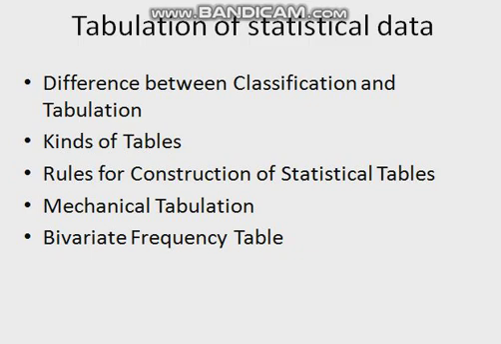In the end, column-wise and row-wise totals will be written in the last column and in the last row. The grand total of these totals represents the total frequency, which is written in the common cell of the last column and last row. So, this is how we make the bivariate frequency table.